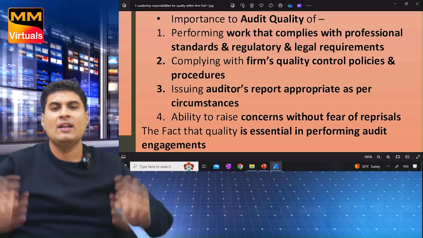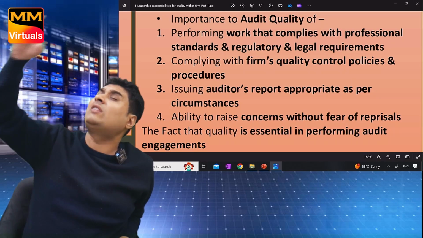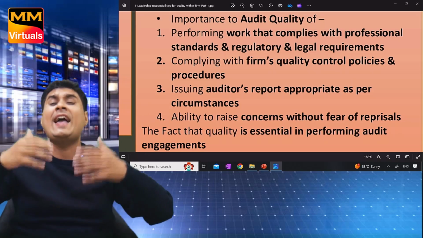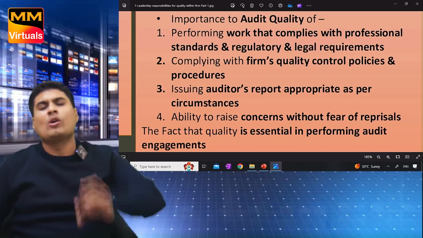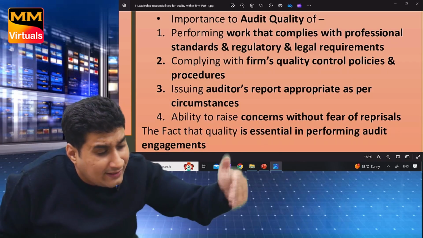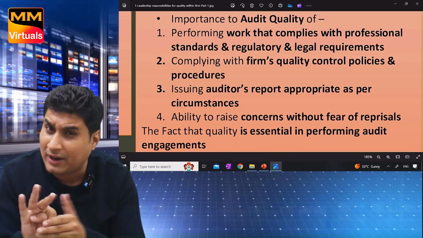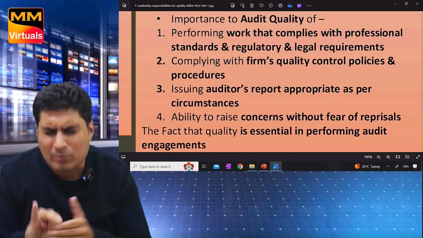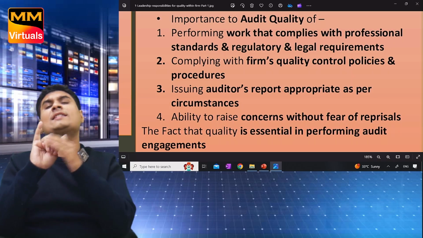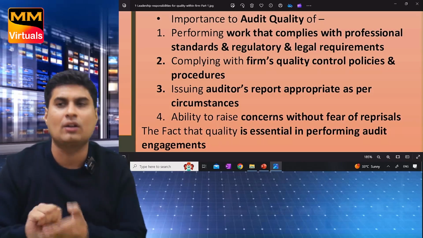Chalo, I think it is done. 1, 2, 3, 4. Okay, very easy. Engagement partner is responsible for each engagement to which he is assigned. The actions of partner and team shall emphasize. Come to second point first. Quality is essential in doing the audit. Okay. Importance to audit quality of 4 points. Perform work as per professional standard and legal and regulatory requirement. Now second, comply with firm's quality control policies and procedure. Third, issue the audit report that is appropriate in circumstance. Fourth, ability to raise concern without fear of reprisal.